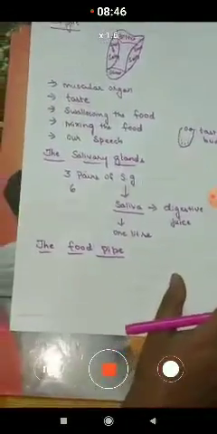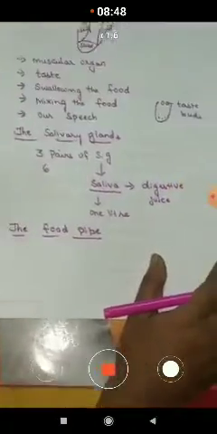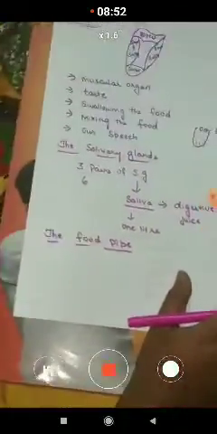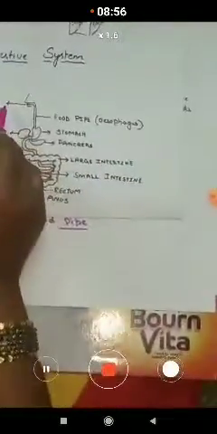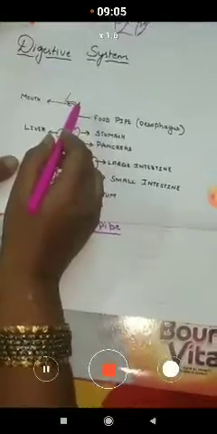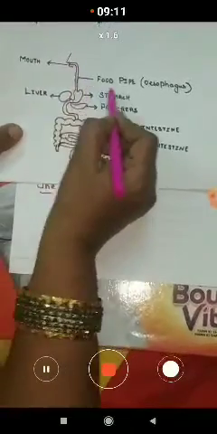From the mouth the tongue helps in swallowing the food, which is about 50% digested into a fine paste, and it passes into the food pipe.